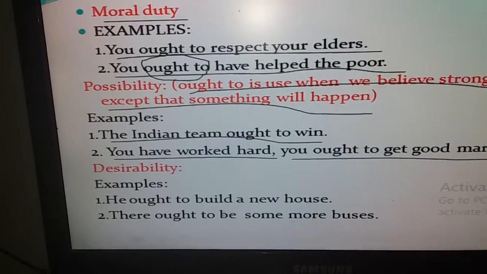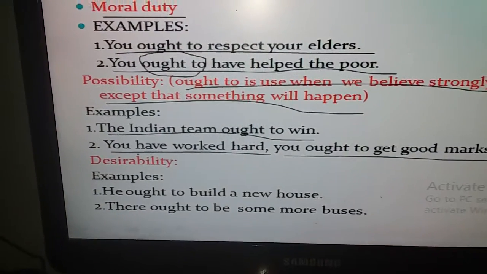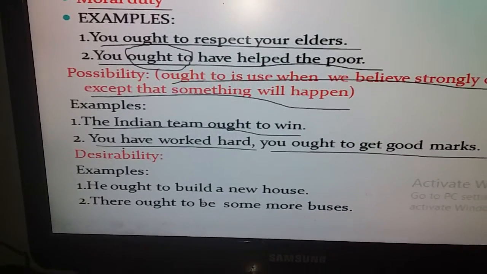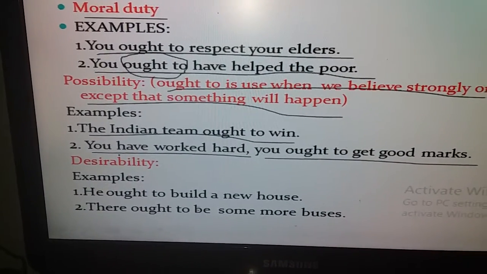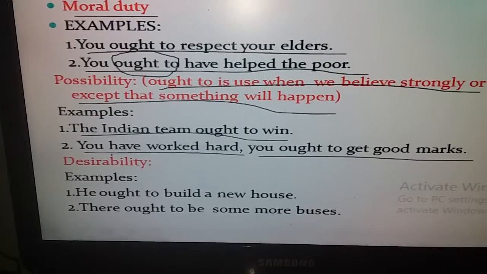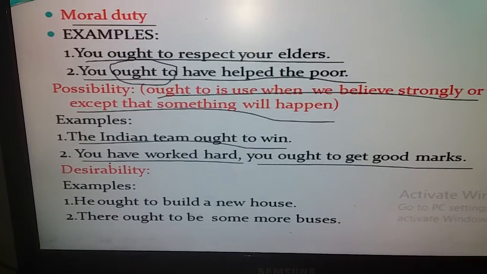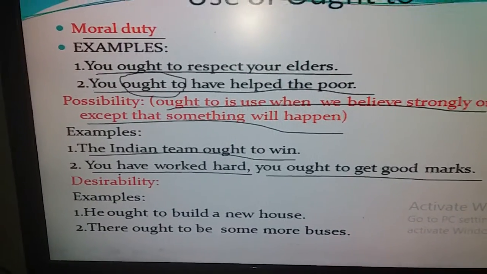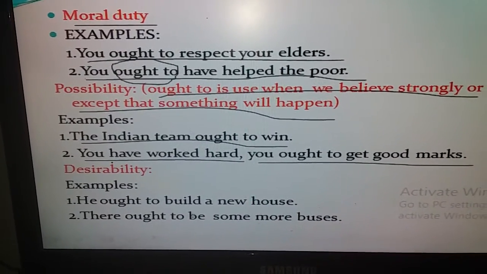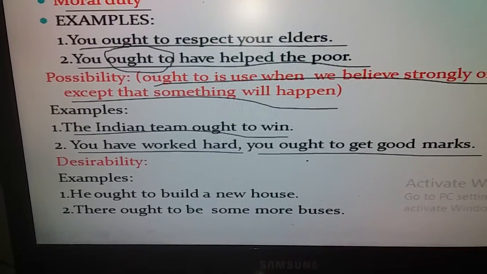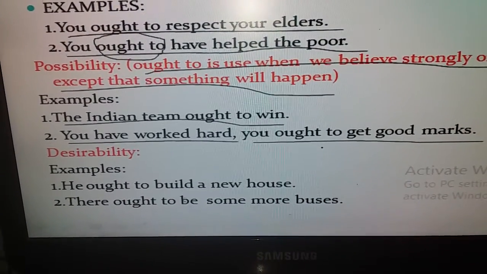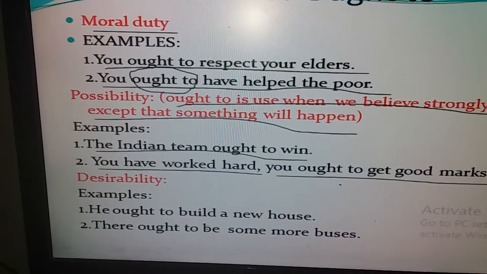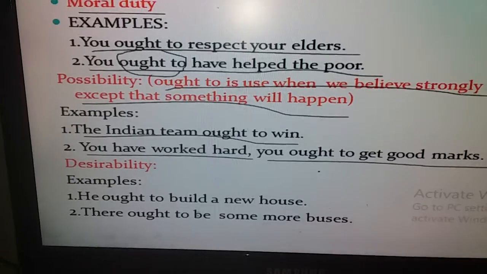Again, since you have worked hard, it is expected that you would get good marks. So, to express this belief, strong belief, ought to is used here. So, we can say for the possibilities, to show the possibility, we use ought to.